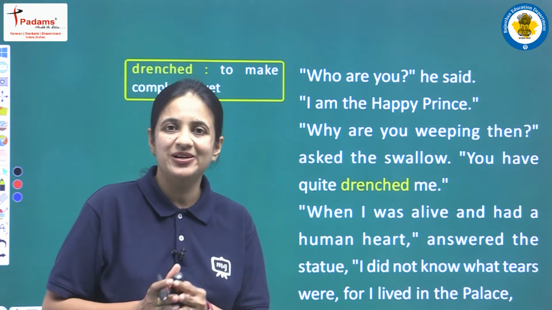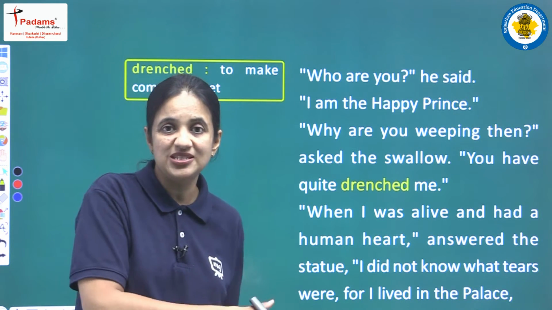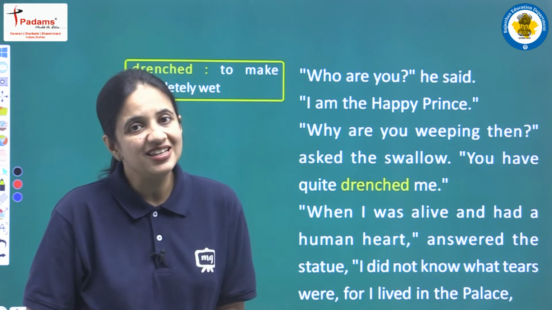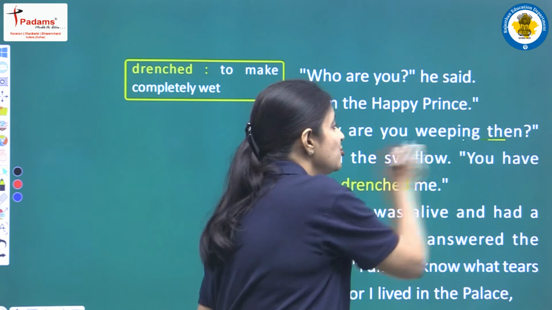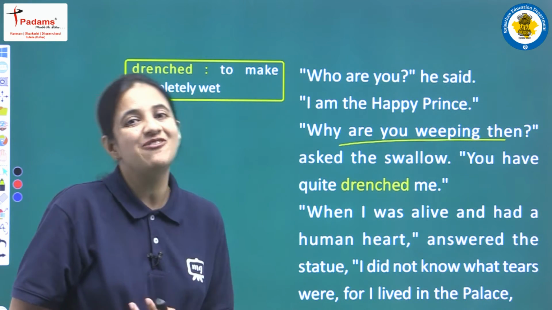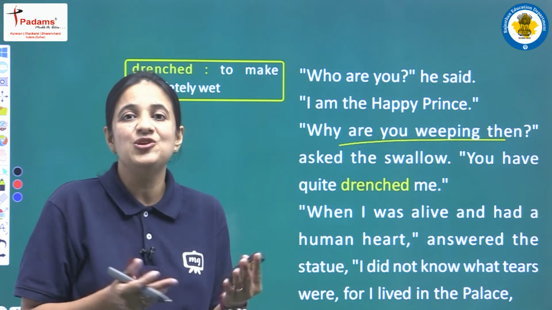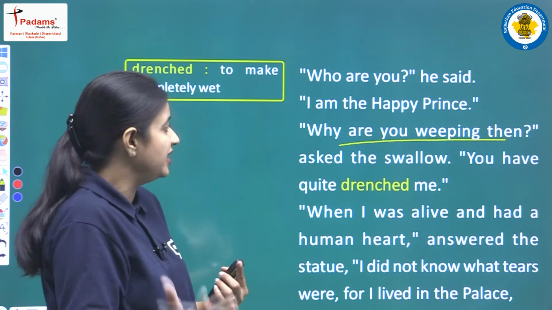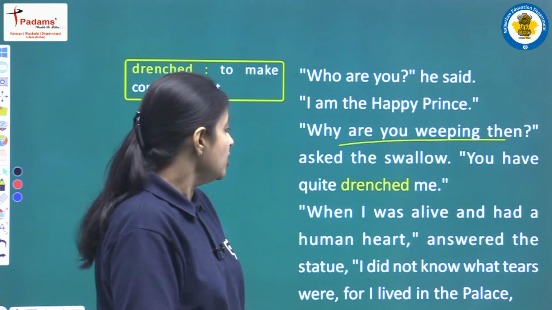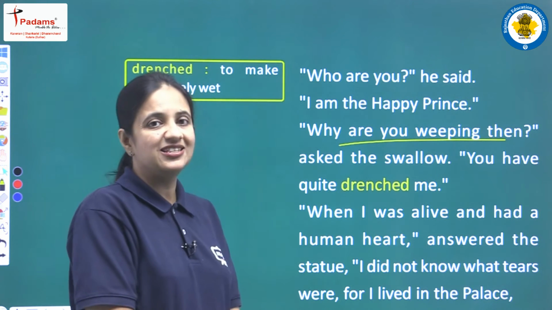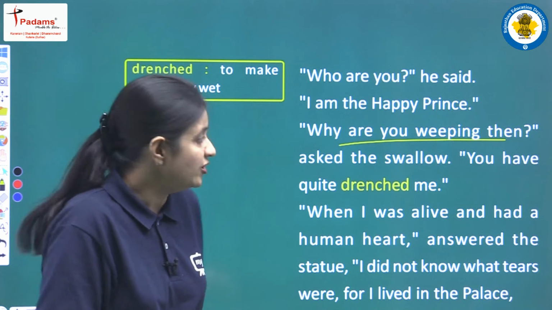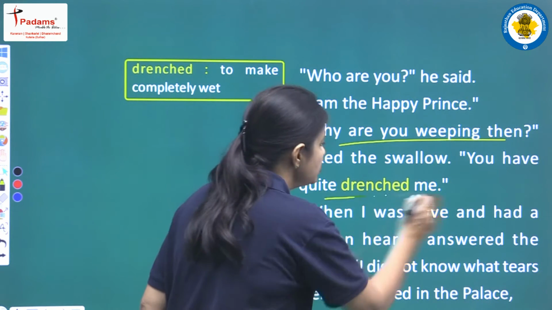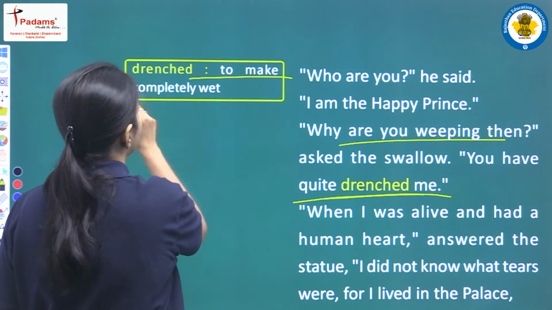And when the little bird came to know that the statue is saying I am the Happy Prince, so obviously his next question is that if you are a Happy Prince, then why are you weeping? Why are you crying? Why are tears there in your eyes if you are a Happy Prince? Asked the swallow, you have quite drenched me. Next the swallow said, why are you crying? And because of your tears you have quite drenched me. Drench means to make completely wet.